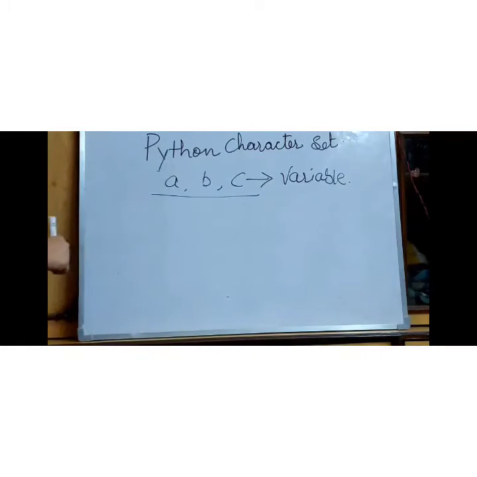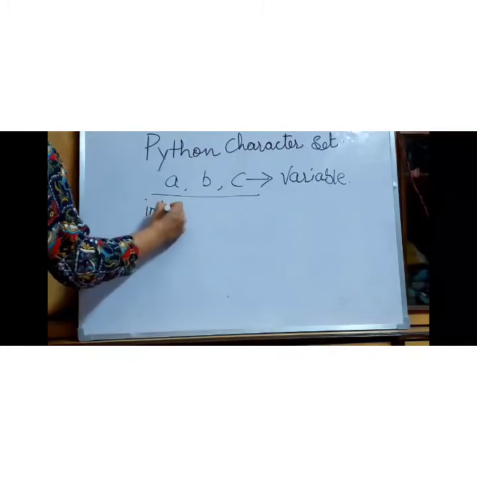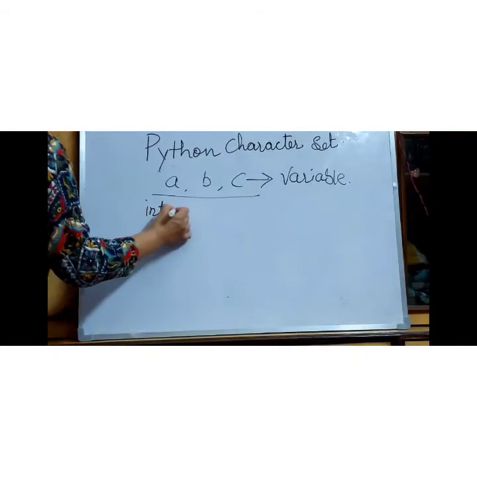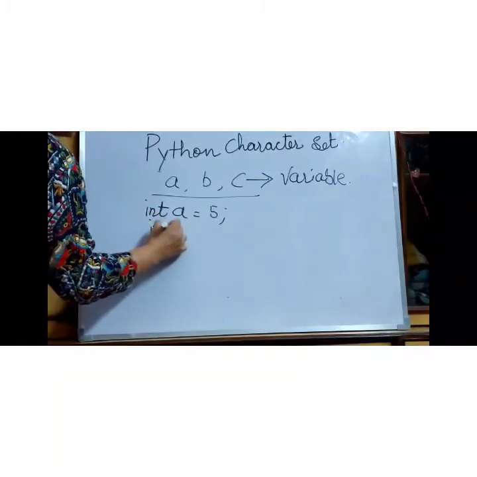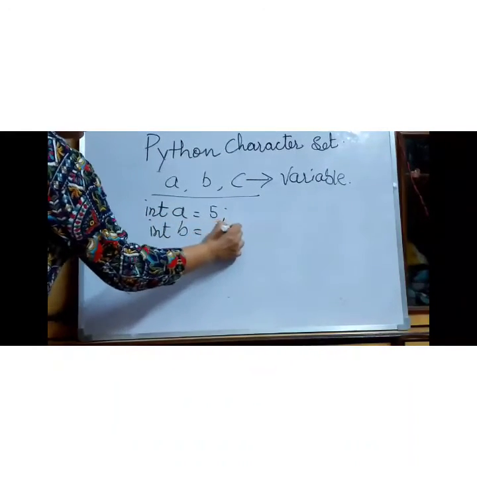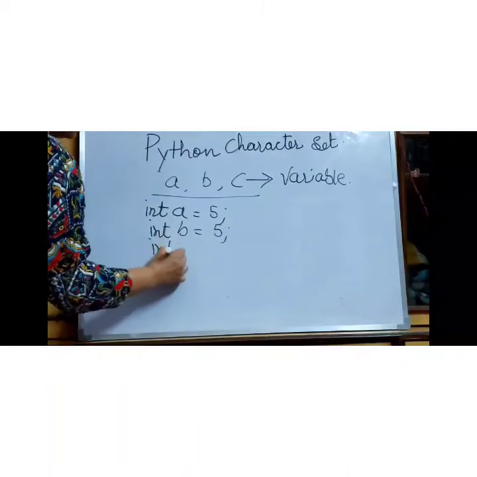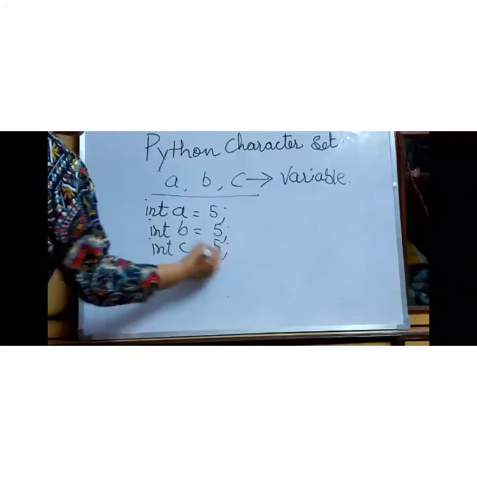What we were doing in other programming languages, we have to mention each and every variable to initialize, like int c is equal to 5. We were doing this in other languages.